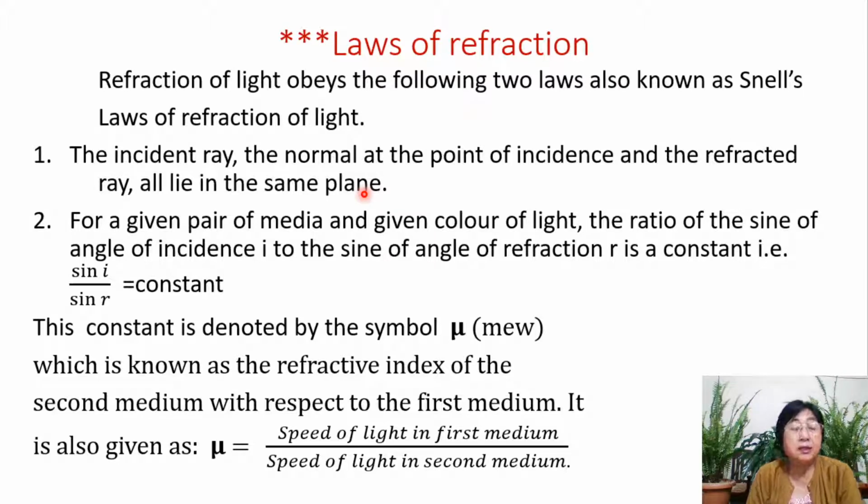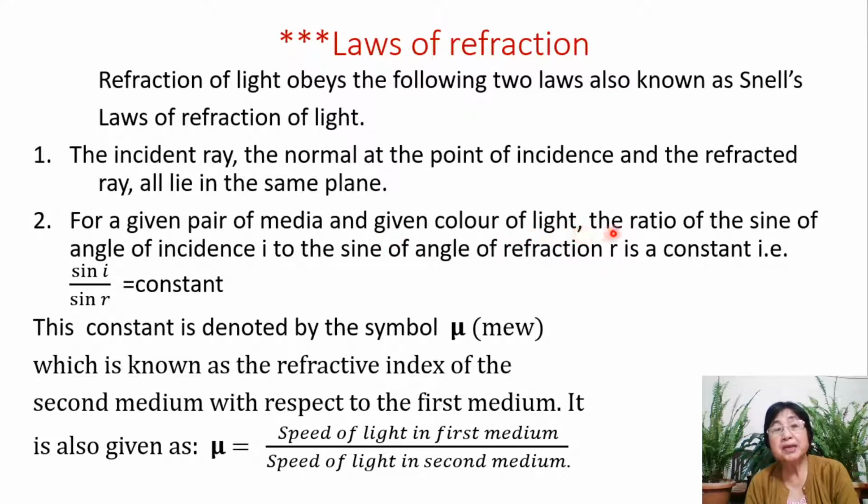For law number 2, for a given pair of media and given color of light, the ratio of the sine of angle of incidence I to the sine of angle of refraction R is a constant, that is sine I by sine R is equal to a constant. These are the conditions for a given pair of media. That means there should be at least two media here, and then a given color of light. The light color usually will be mentioned.